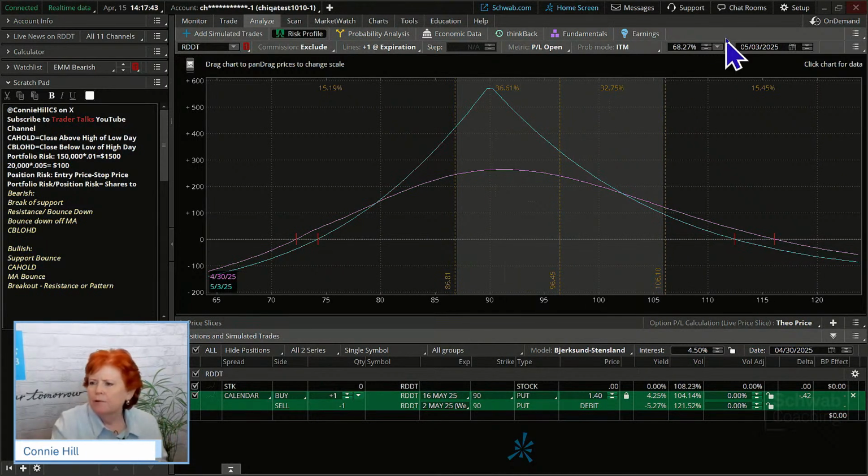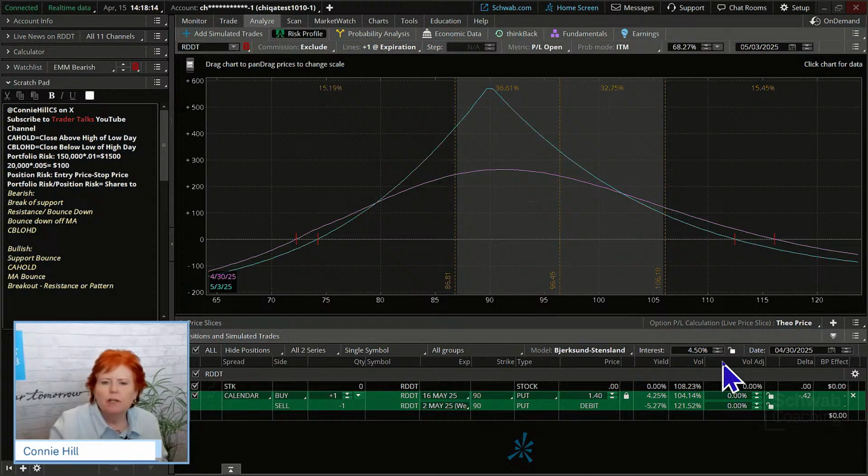Now, up here in the upper right-hand corner, we're going to have a date right there. You want this to be the expiration date of the option that's the furthest out. So in our case, we need to set that to May 16th. And then this date down here, we'll adjust that. Many times it'll come in as today's date or the last date that was put in there.